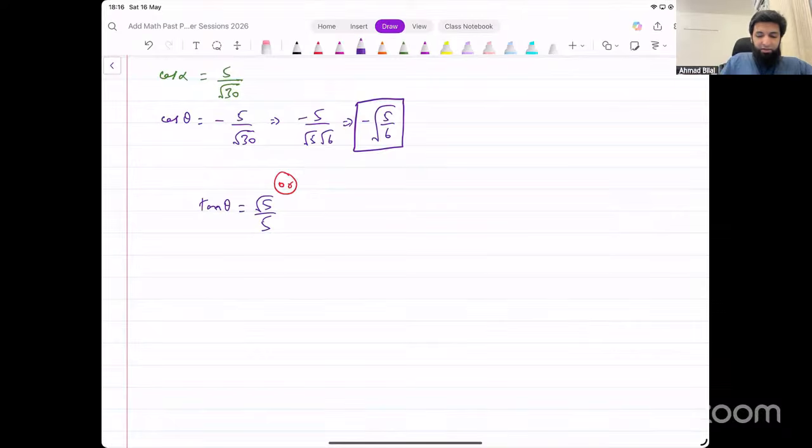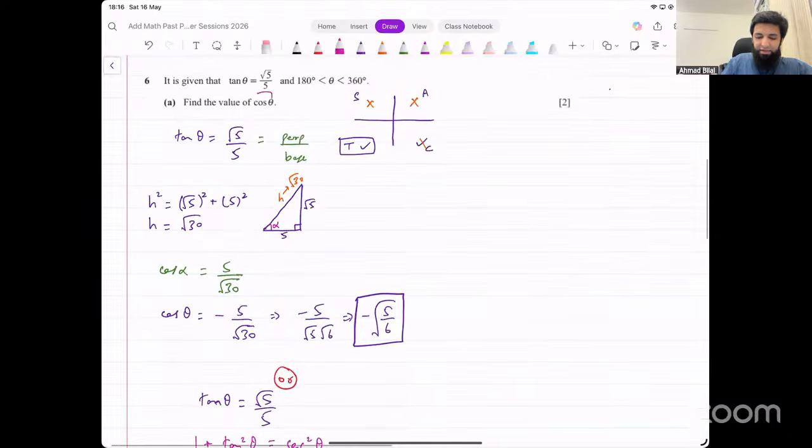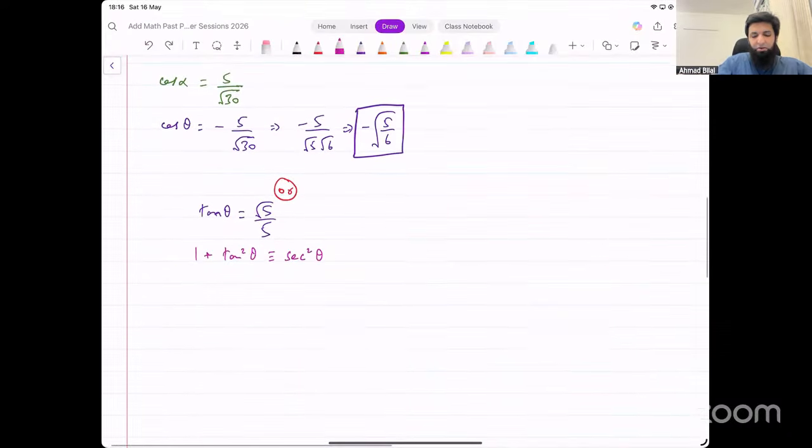We have another identity for tan. That is 1 plus tan square theta, which is identical to secant square theta. And remember, secant is the reciprocal of cos. That could be one identity that you could use here. So you would say 1 plus tan square theta, that will become 1 plus under root 5 over 5 whole squared.